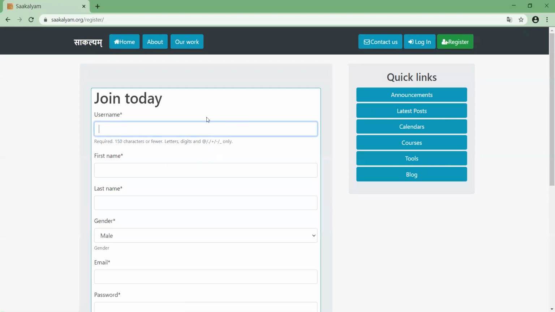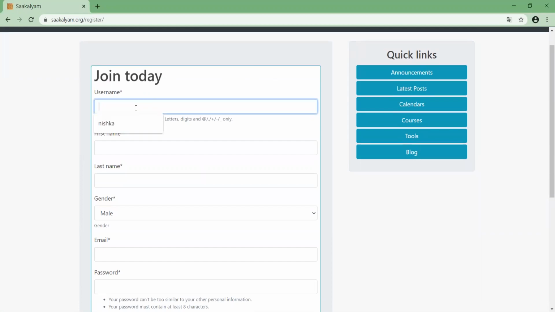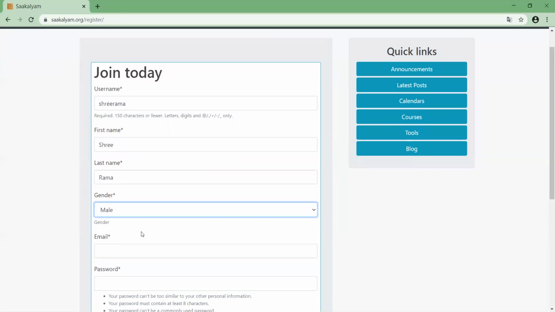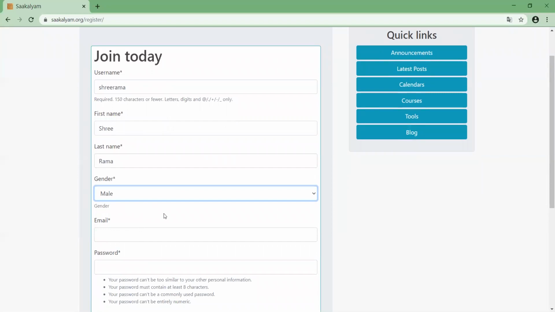So I will register. Once you click on Register, you will see this page, Join Today. You can choose a username here. What I would suggest is, whatever email you are going to give, use the part before the @ as your username, so that you never forget. I am using Sri Rama as username. First name is Shri and second name is Rama. Gender is male. Why do we need gender? Because we have to address you as per your gender in Sanskrit, so this is required.